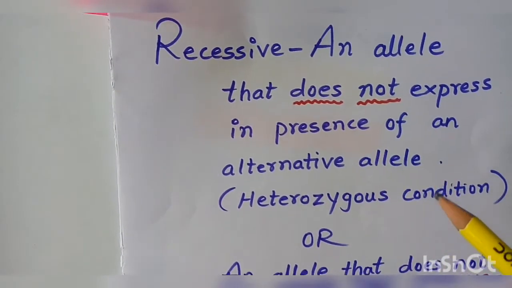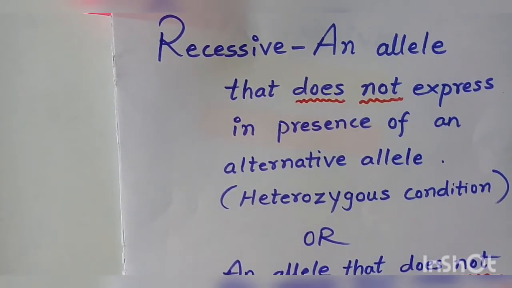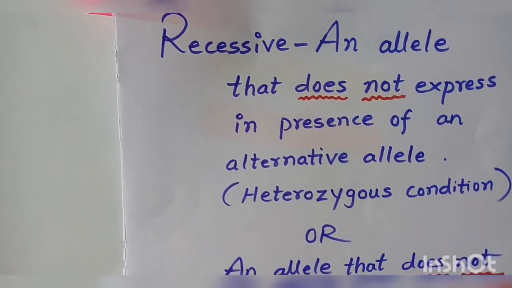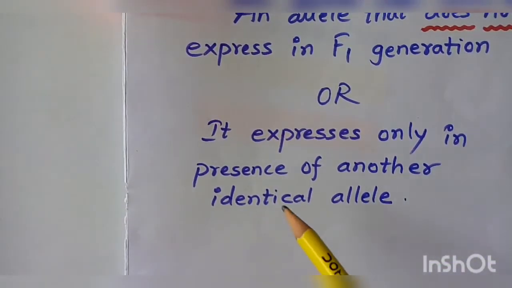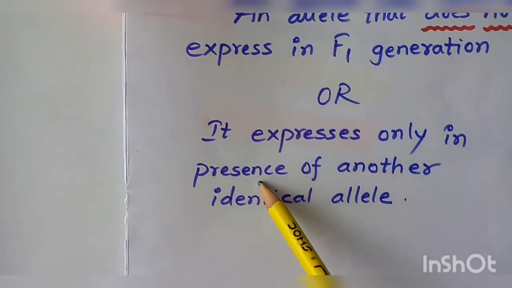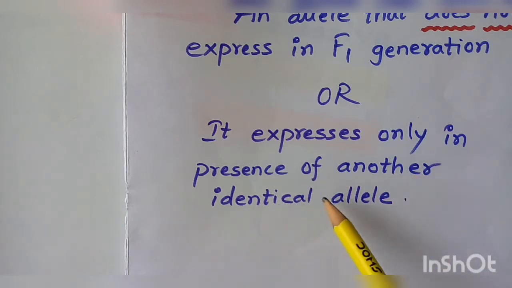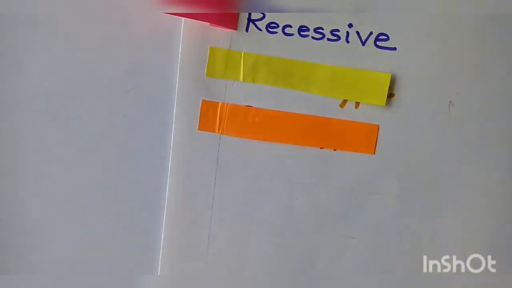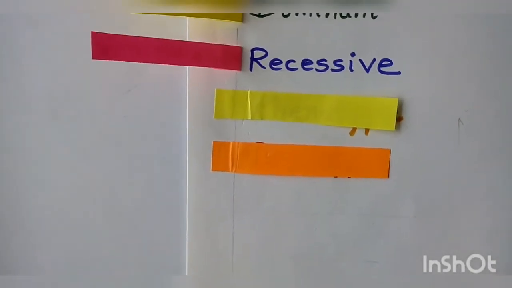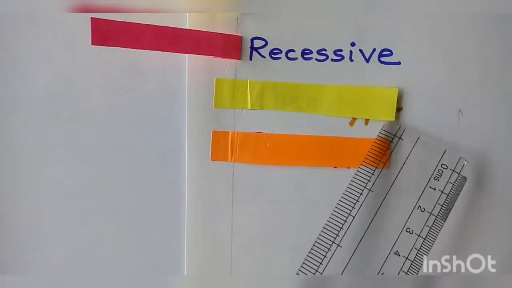Then, does it mean that recessive characters do not express? No, it's not like that. They do express themselves, but only in the presence of another identical allele, which means recessive characters cannot express in heterozygous condition, but they can express themselves in homozygous condition.